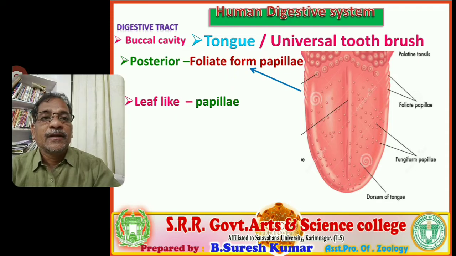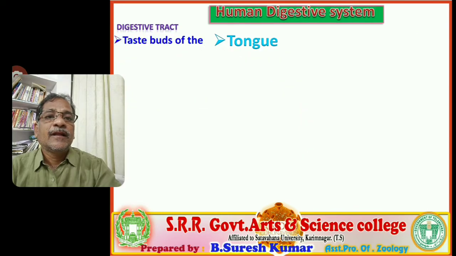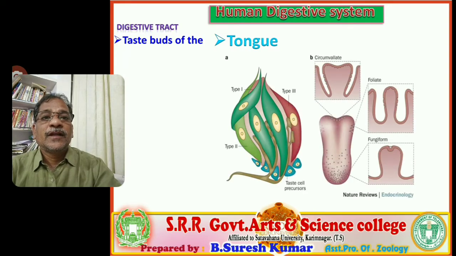They will appear and be found, but in reduced condition. In other mammals, they are well developed. So four variants of papillae we discussed. The largest papillae are circumvallate, the numerous papillae are filiform. The papillae lacking taste buds are filiform papillae. The reduced papillae are foliate papillae.